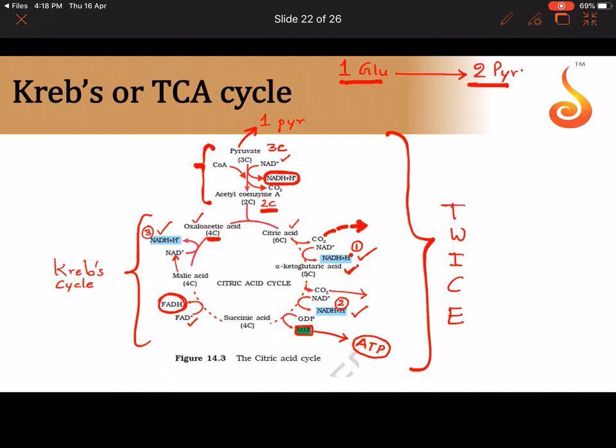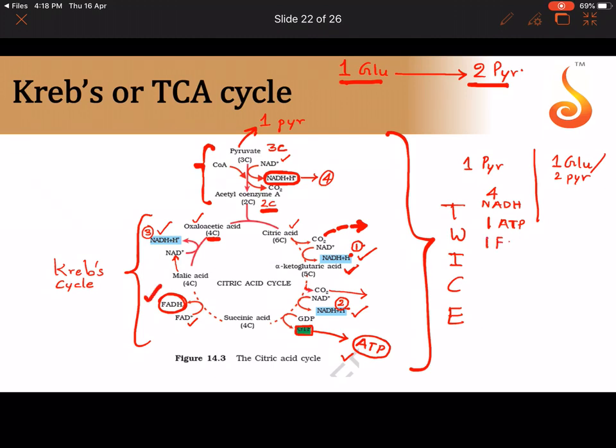So let us count the NADH now, including this. So here it was 1, 2, 3, and let me make this 4. 4 NADH. So from 1 pyruvic acid, or I can say from 1 glucose, 1 glucose is nothing but 2 pyruvic. From 1 pyruvic acid I got 4 NADH, and how many ATPs? 1 ATP, which was initially GTP, which helped in the synthesis of ATP.